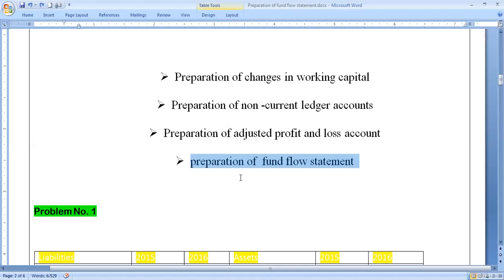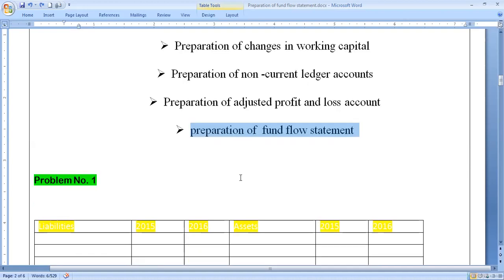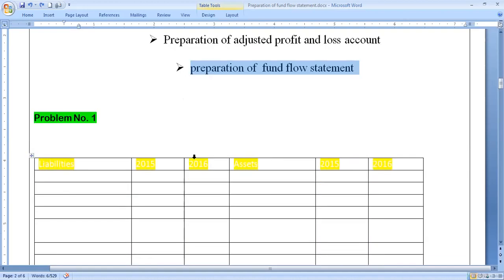The statement shows specifically what are all the sources of funds, so sources of working capital, and how this working capital is being spent by the business concern, and then we can supply it to the management for various managerial decision making. Now let us move on to working some problems on preparation of fund flow statement, so that we can understand much better while solving the problem.